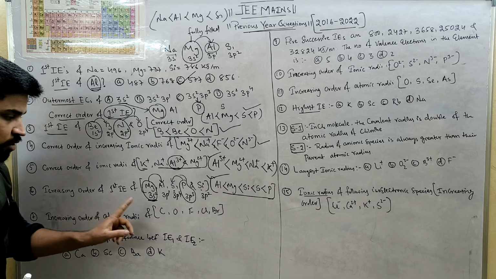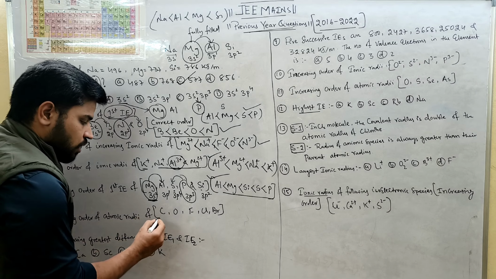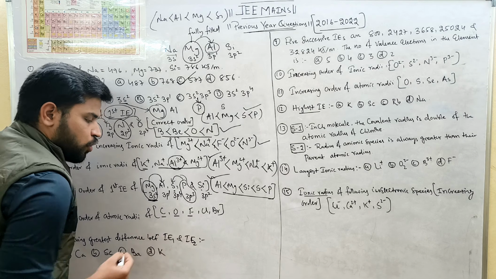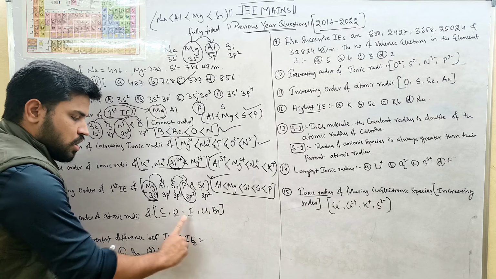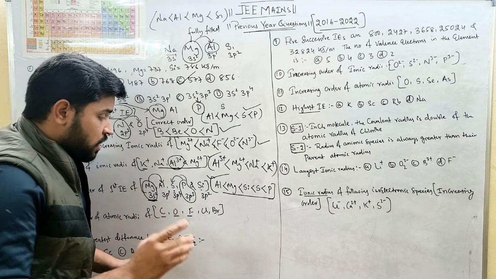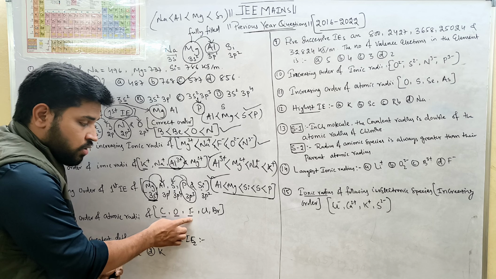Similarly, the increasing order of their atomic radius. As you observe, carbon, oxygen and fluorine belong to the same period, with atomic numbers 6, 8, 9. Are you getting my point? And fluorine and bromine belong to the group of fluorine.